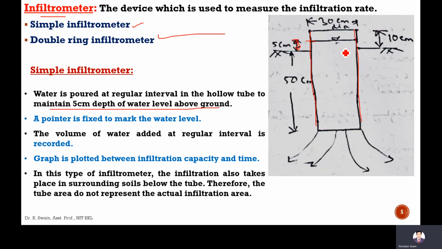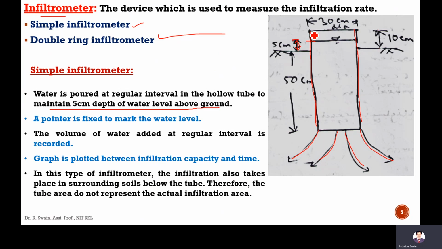In this type of infiltrometer, the infiltration also takes place in the surrounding soils below the tube. Therefore, the tube area does not represent the actual infiltration area. When we are pouring water into this simple infiltrometer, the water may spread into the side soil, and this surrounding soil absorbs some water.